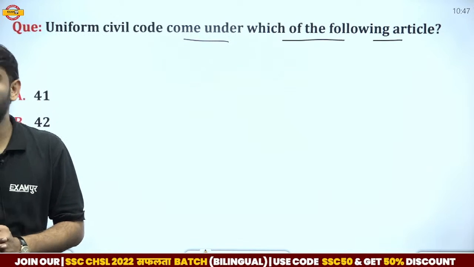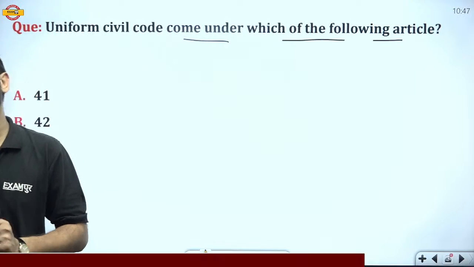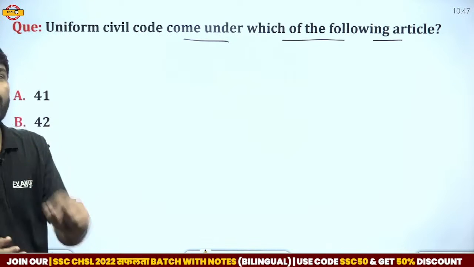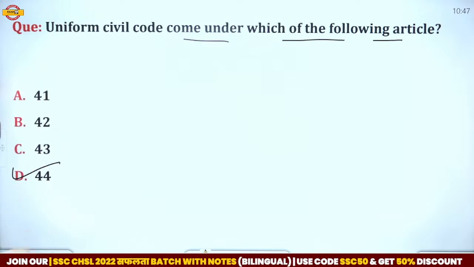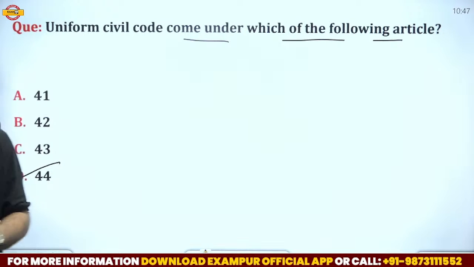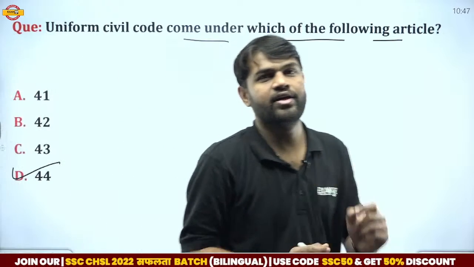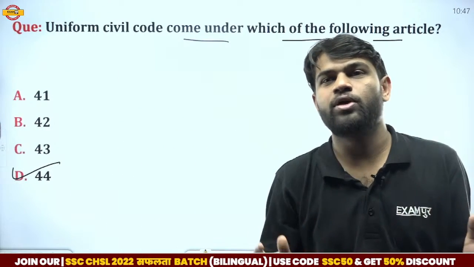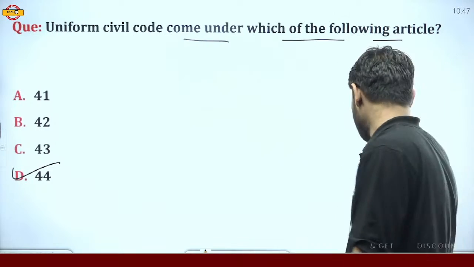So UCC is mentioned, again, in Part 4, Directive Principles of State Policy, in Article number 44. So the correct answer is option D, Article 44. In Article 44, UCC is mentioned. It means Uniform Civil Code should be implemented in India, but till now the UCC is not implemented in India. Okay, now move on to another question.